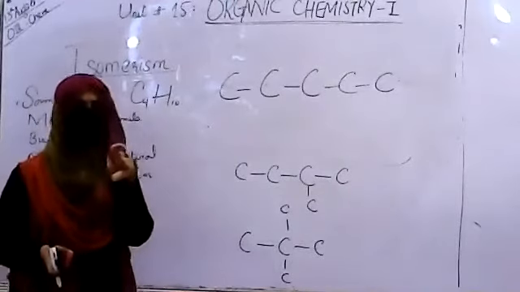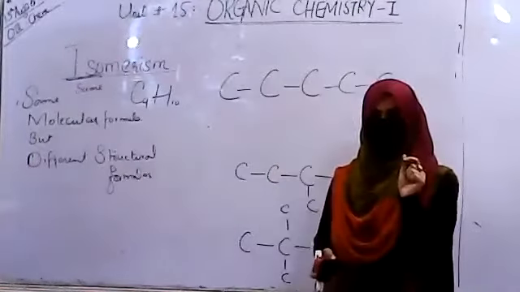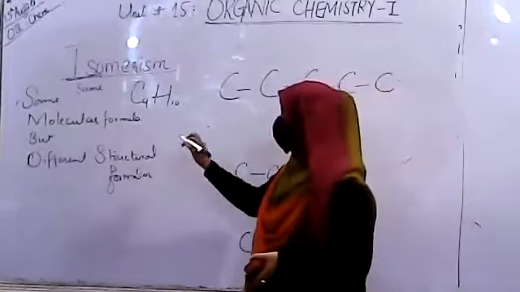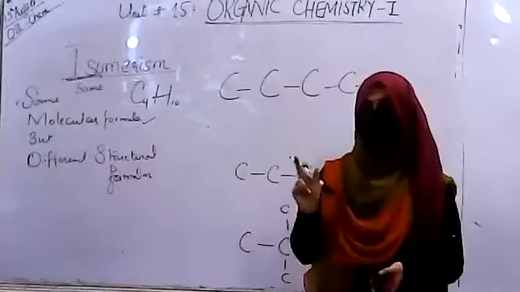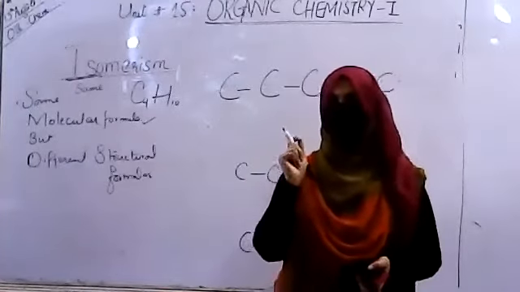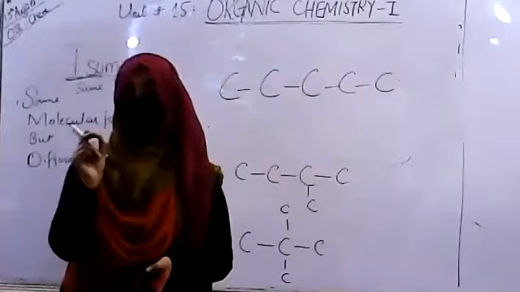Now one very important point that you need to consider is, if we change the structure, no doubt the molecular formula remains the same, but by changing the structural formula, some of the properties of the compounds ultimately change. Now what are these properties?